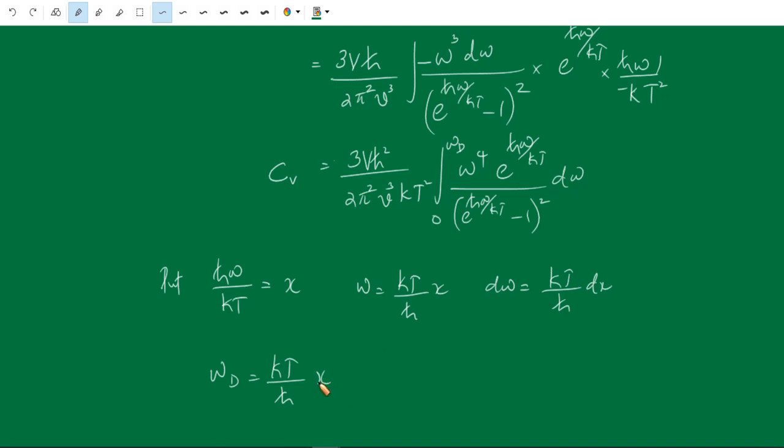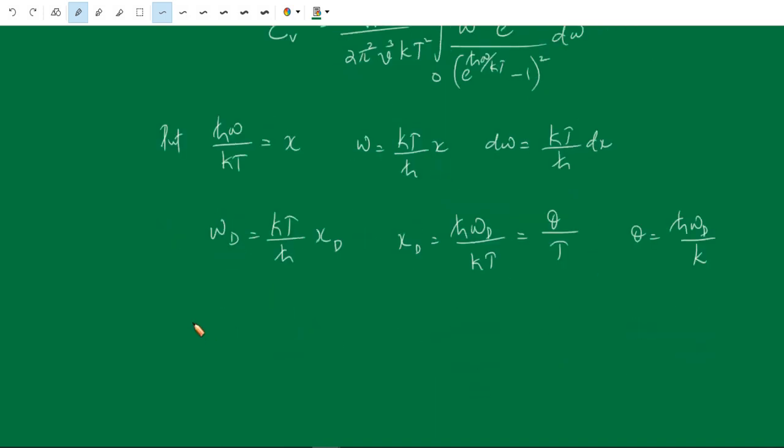Corresponding to this Debye cutoff frequency, there is xD. Therefore xD is equal to h cross omega D by kT. This can be written as theta divided by T, where theta is called the Debye temperature. The Debye temperature is the temperature corresponding to the Debye frequency.